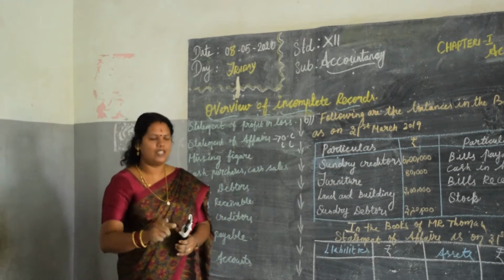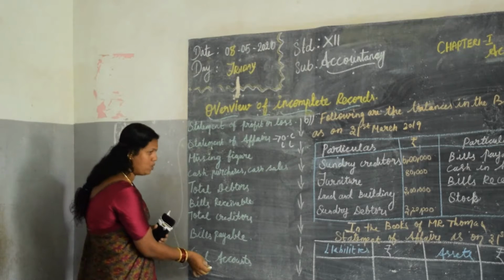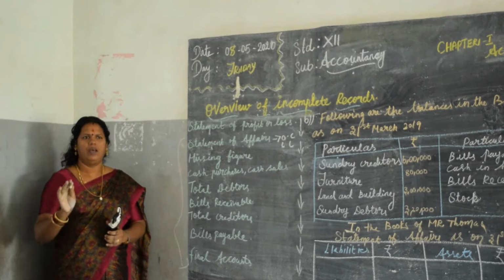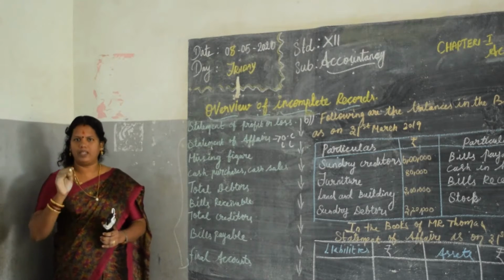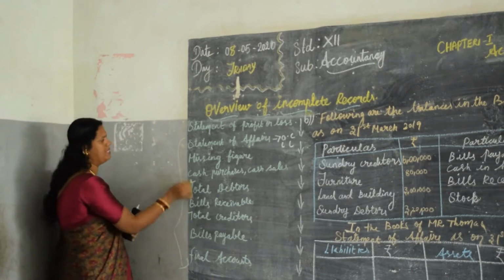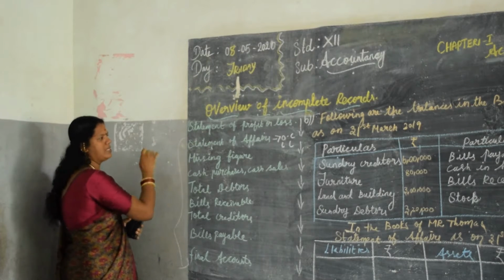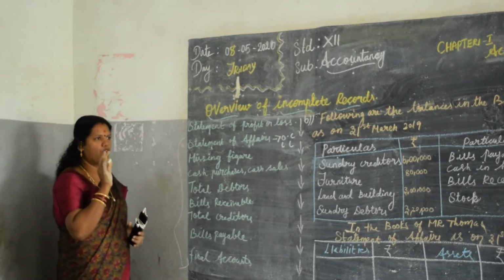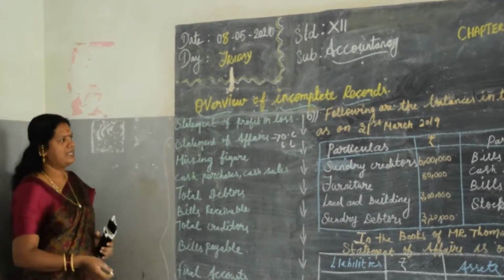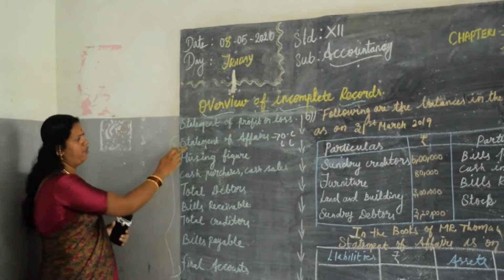For that purpose only, in the final accounts in the 11th standard, they have given everything, the opening capital and everything. But in the 12th standard, they will not give it. We have to find it out. For that purpose only, the statement of affairs. Once again I repeat, the statement of affairs is to find out the opening capital. Yes. Now we will deal with the statement of affairs.